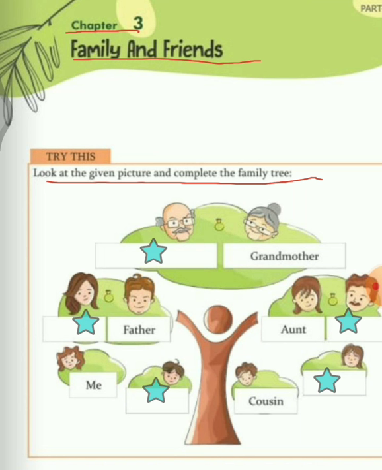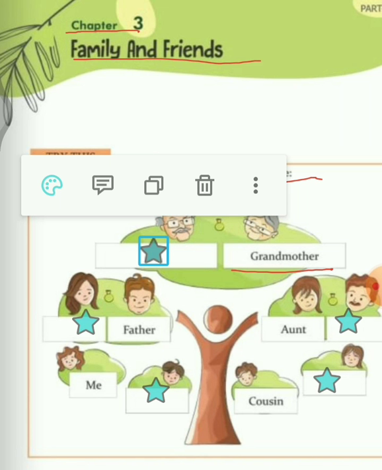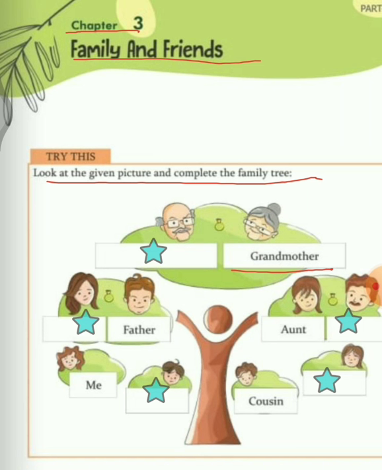Okay, let's see. So first is a picture of grandmother. Who will be beside grandmother, children? Beside grandmother, who will be there? Let's find out. Let me click on the star. The answer is grandfather. Is it correct? Yes. Beside grandmother, there will be grandfather. Okay. Now, what we'll see?